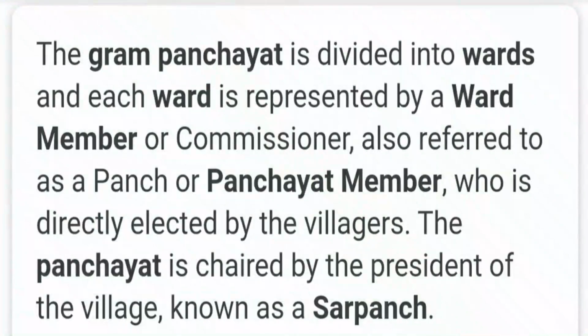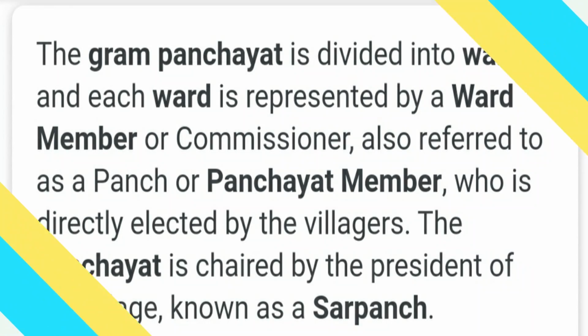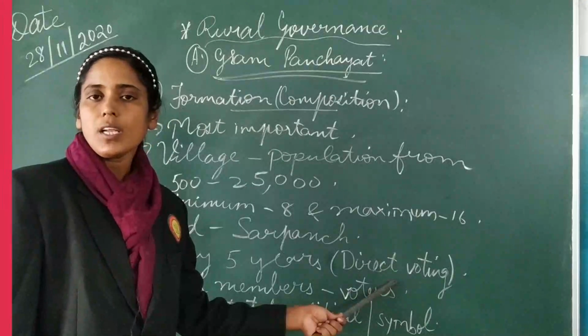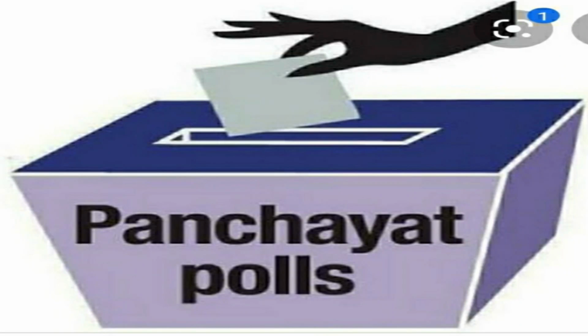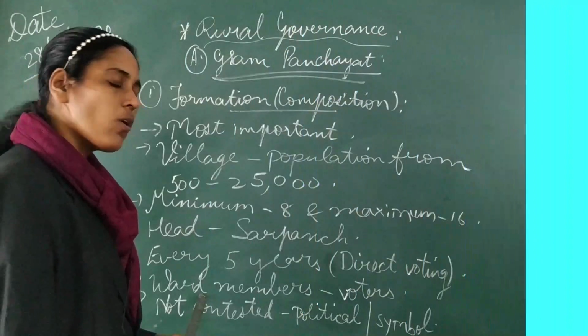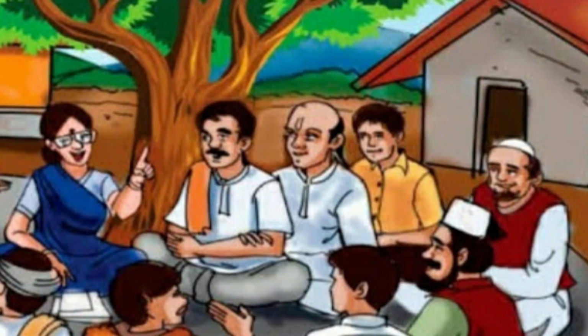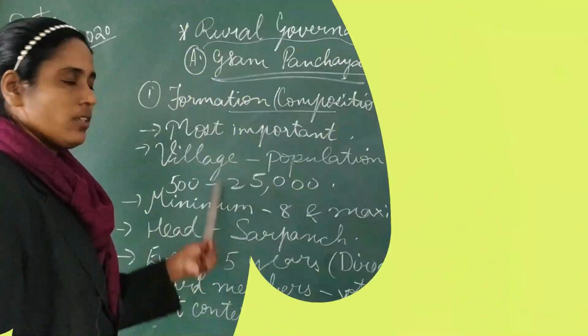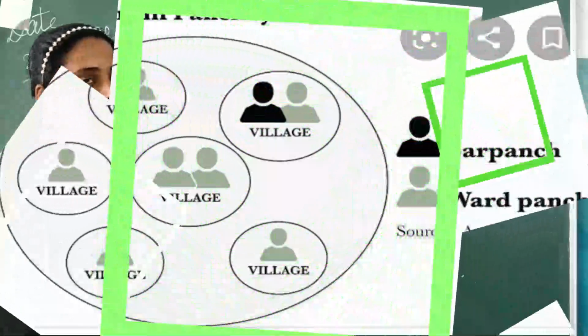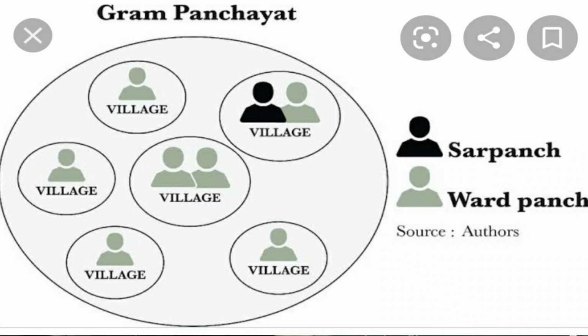the Gram Panchayat, and it is done by direct voting of the people there. It is done by direct voting system. The ward members are also elected by the voters only of the village. And this type of election in the Gram Panchayat is not done on basis of any political party or symbols of any party. It is done by direct voting system.